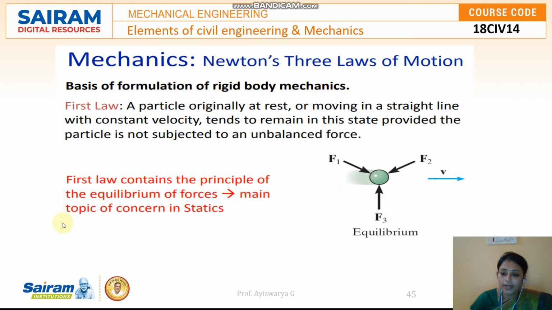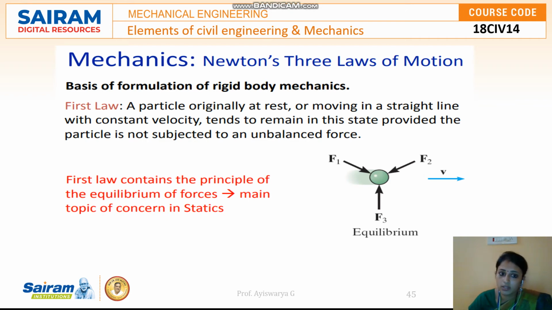Okay, so we have seen the basic idealizations in the previous slides. Now I'm going to teach about Newton's three laws of motion. This is the basis of everything, right? We shall recall the first law, second law, and third law. So what is Newton's first law?